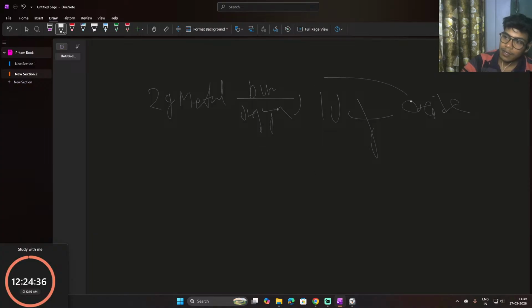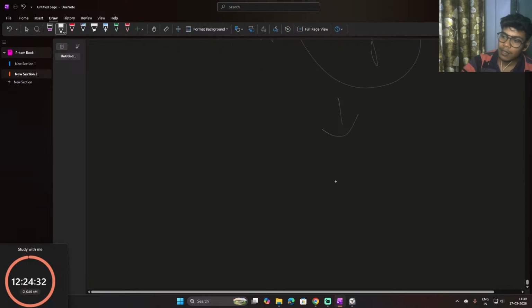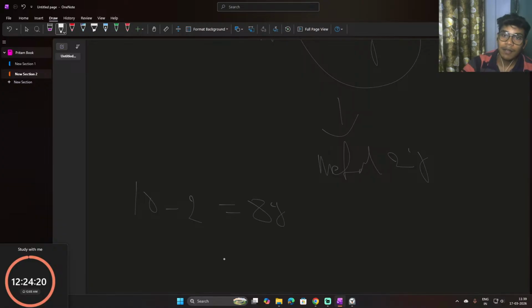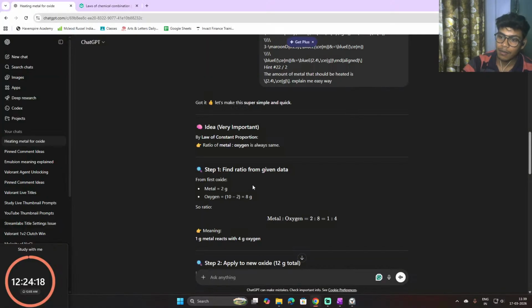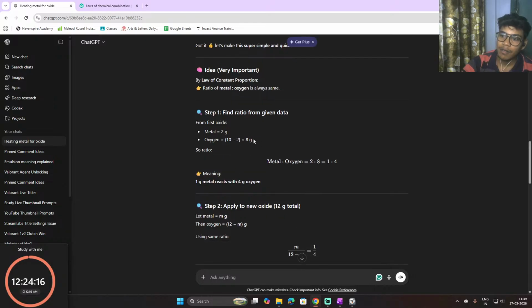So in this 10 gram of oxide, 2 gram of metal is present. That's why we subtract 2 gram from 10 gram, so we get 8 gram. This 8 gram is our oxygen.